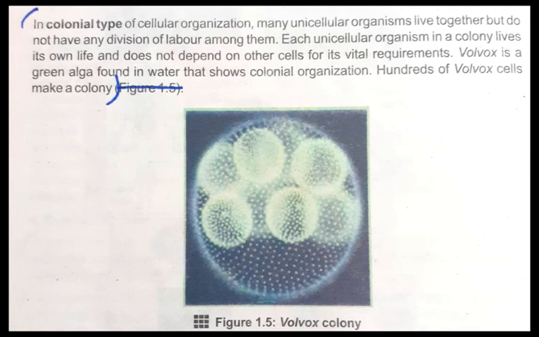So students, now be clear that in colonial type of cellular organization the organisms also consist of just a single cell, but they remain in the form of a colony. It means that 100 unicellular organisms organize themselves in the form of a colony, but each cell performs its own functions. They are independent. They do not depend on other cells for their life activities. It means that they have no division of labor.